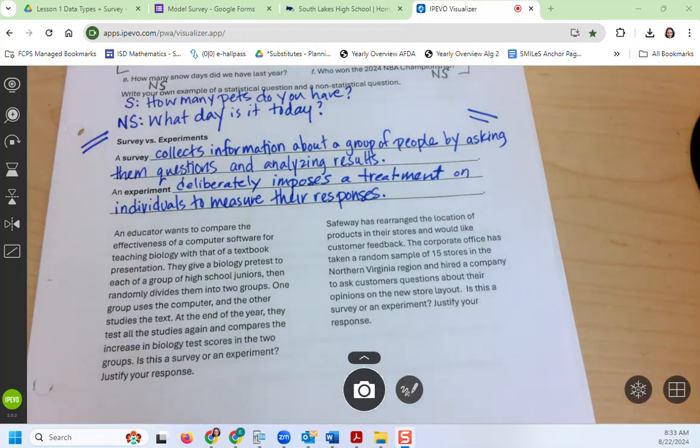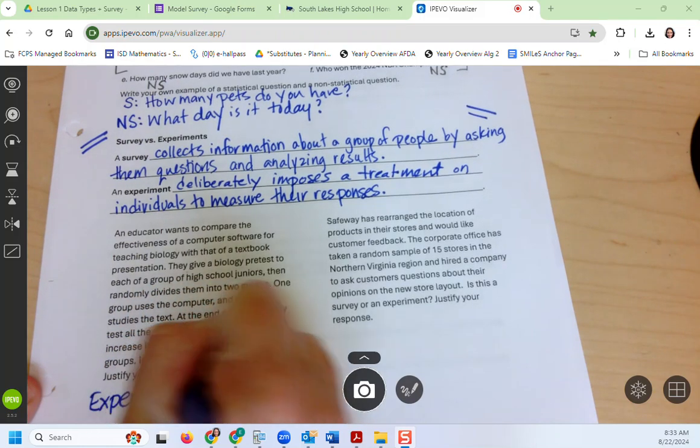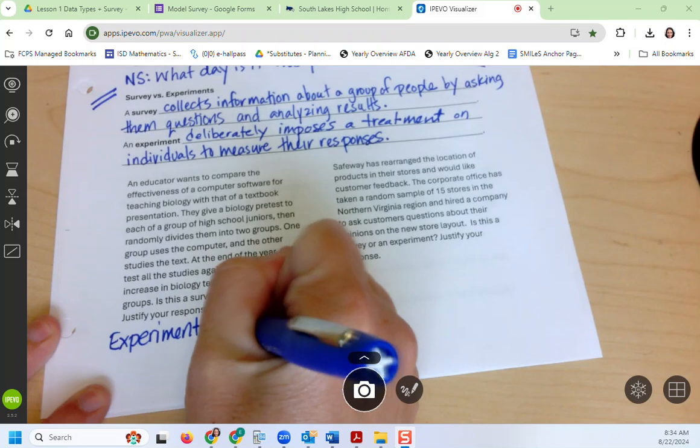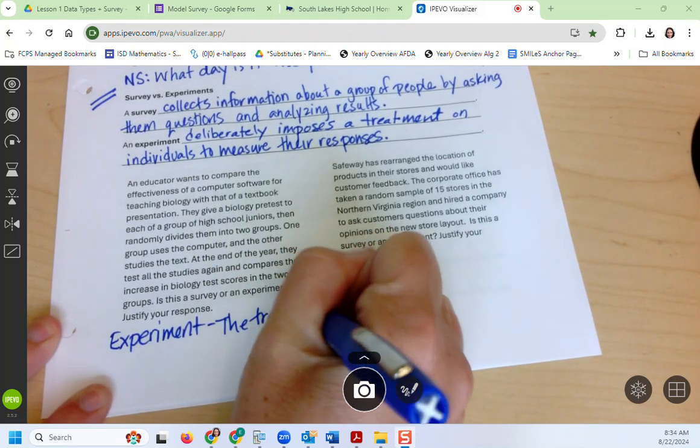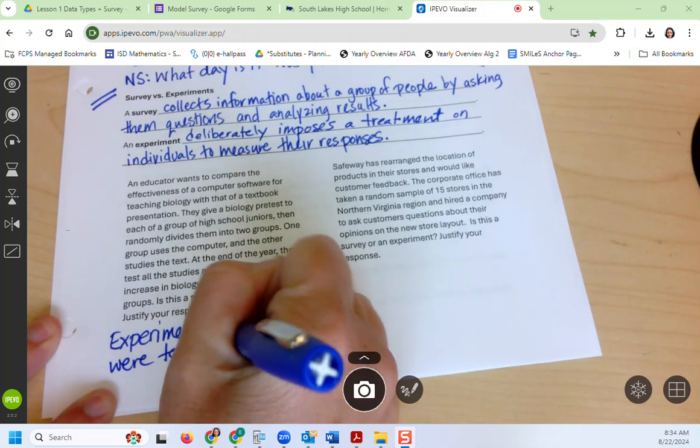Good. Does anybody want to explain why it's an experiment? Because she did ask some questions on the test, right? But what made it an experiment? What did she give the groups? Textbook or computer, right? So those are your treatments, okay? So this is an experiment. And the treatments were textbook or computer.